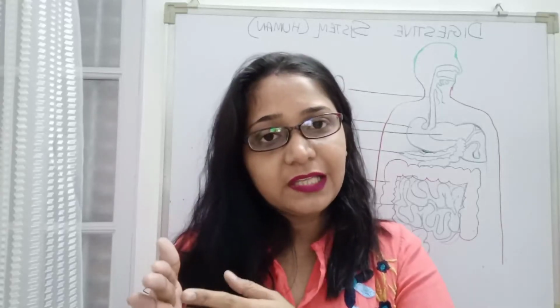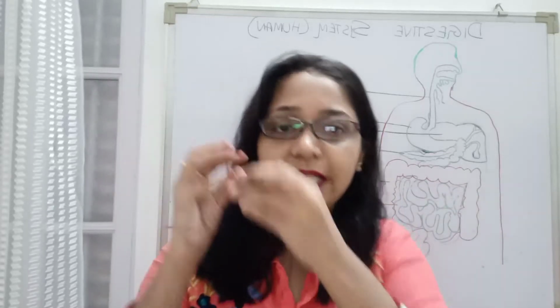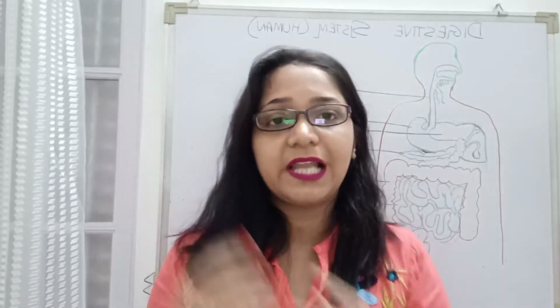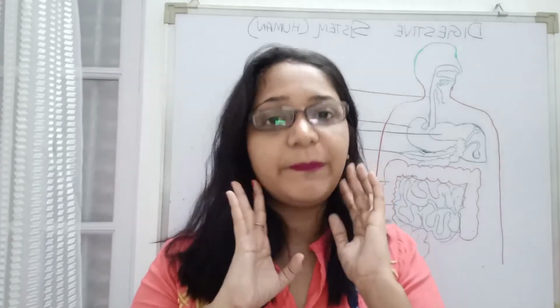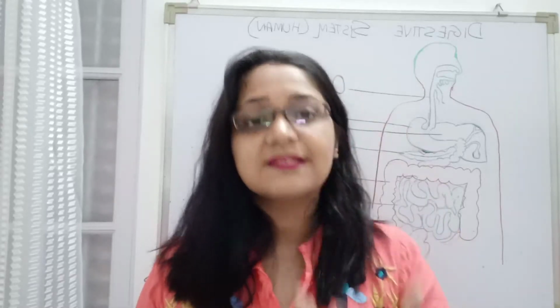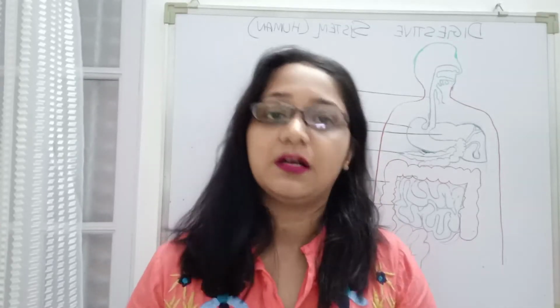The salivary glands are involved in making saliva, in secreting it. Secreting means they release it from the gland, and it comes into our mouth. So we have 3 pairs of salivary glands, and these salivary glands secrete a watery liquid which is known as saliva.